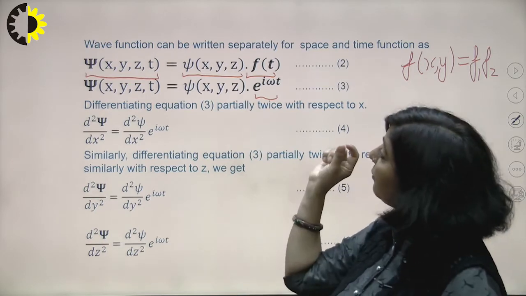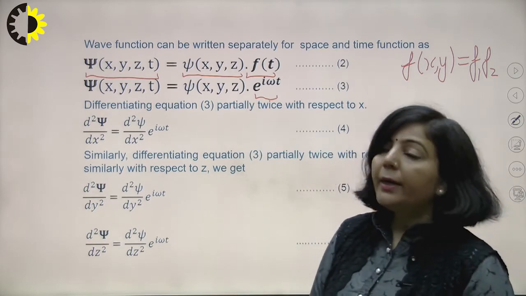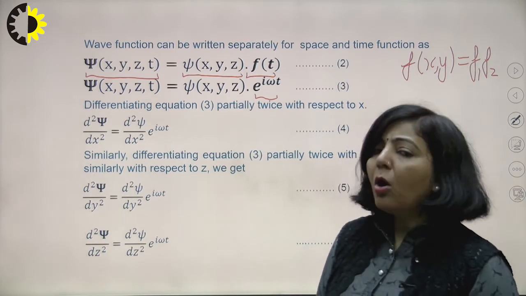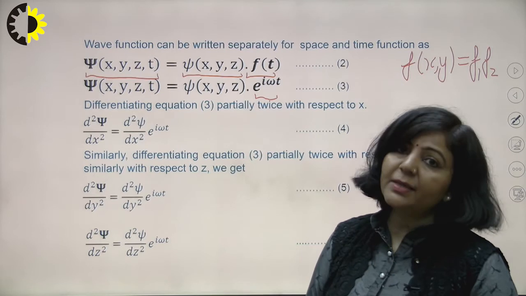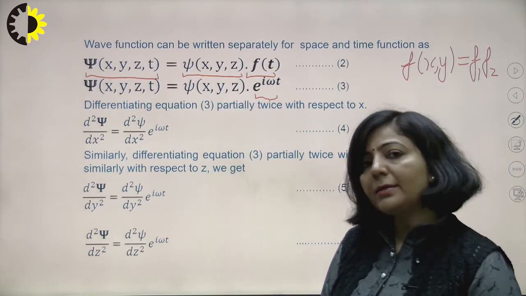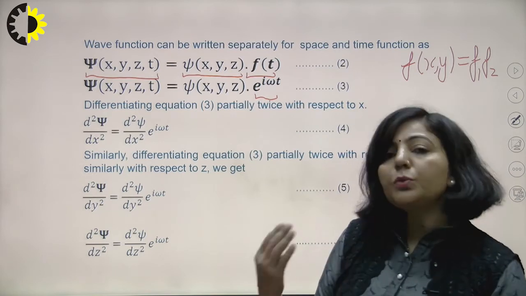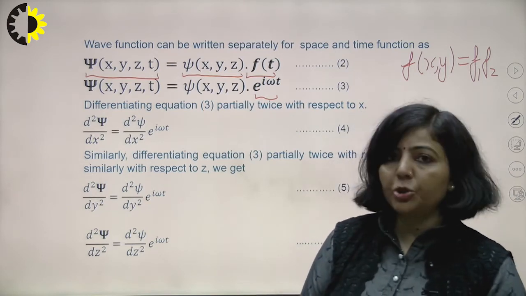So for the time dependent function, that will be of this particular type, e raised to power i omega t, or you can take e raised to power minus i omega t. Whatever you feel like taking, you can consider that, because in both cases you are going to get oscillating behavior of wave nature, right?